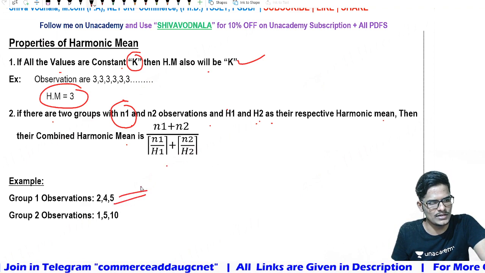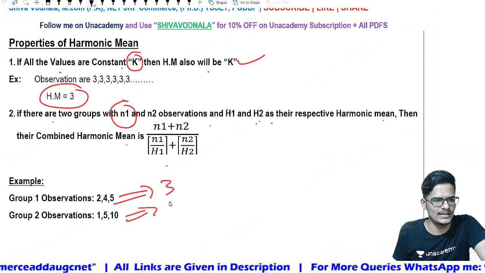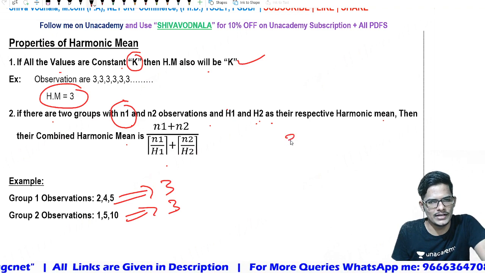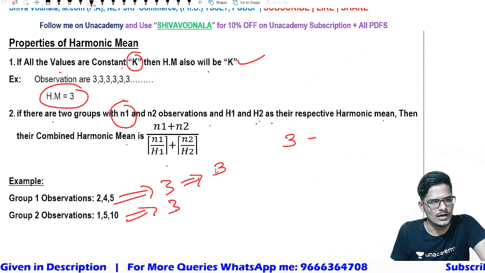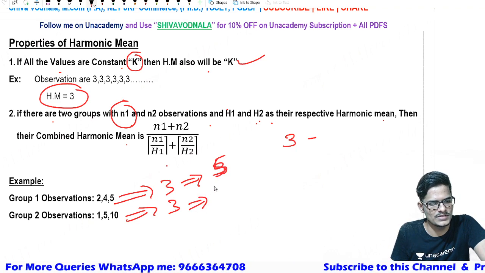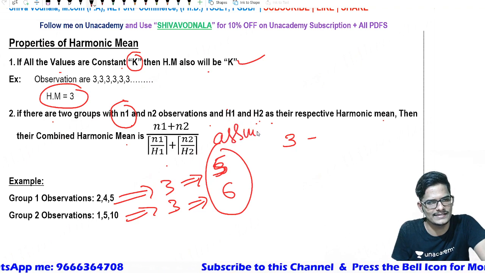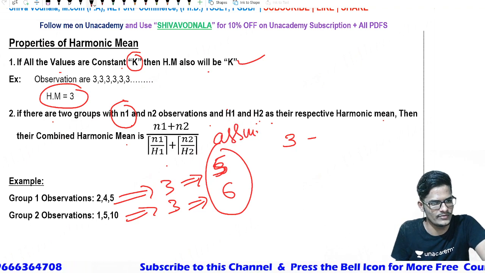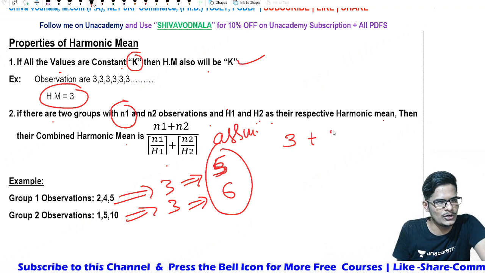Suppose there are 3 numbers in the first group and 3 observations in the second group. How do we identify the combined mean? Suppose the harmonic mean of the first group is 5, assume 5, and the harmonic mean of the second group is 6. These are assumed figures only, not exact ones. You can calculate the exact ones also for verification purposes. Now what is n1? N1 is 3. N2 is also 3.